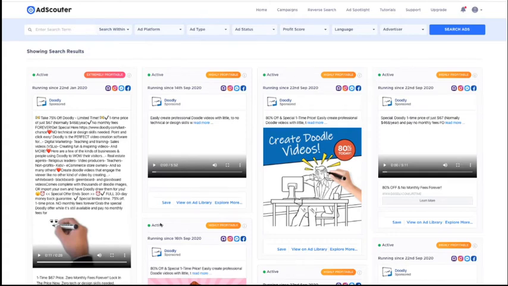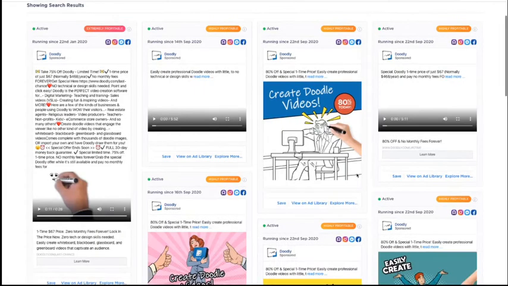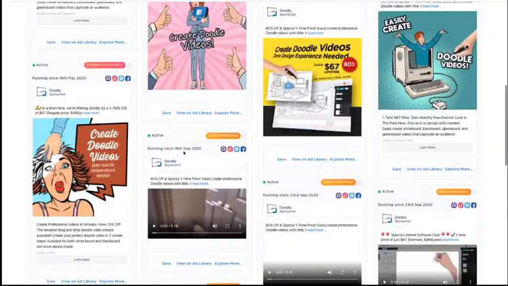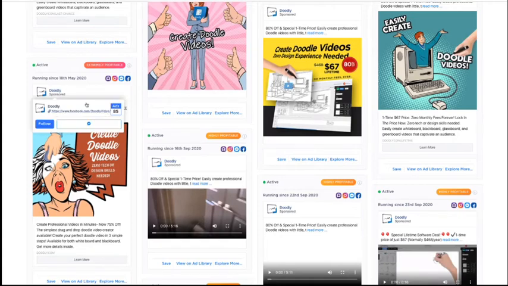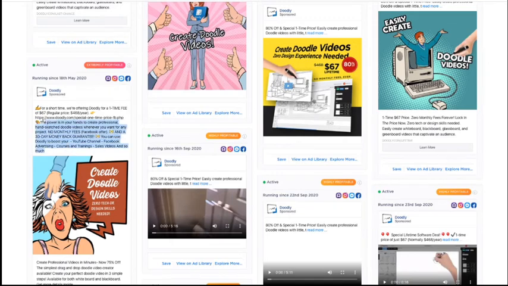You can also save a lot of time with this software as well, because you can simply share the images that are working right now with your designer, or you can duplicate similar ads to different audiences and different markets, different target audiences, and you'll also read exactly what they're saying to their audience as well. So you can actually just copy this message, adjust it, see what kind of emojis they're using, what kind of offer they're using as well.